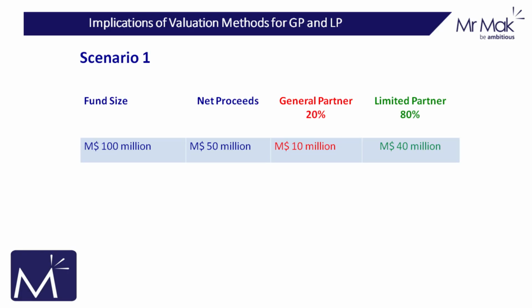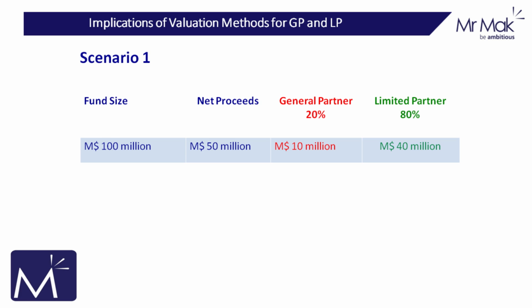Now, because most funds have a time horizon of about 10 years, the valuation method used and the distribution of profits between the GP and the LP can become complicated. Let's say we've got a 100 million fund, for example. It's in the third year of its existence and it receives 60 million after selling one of its companies in which it invested 10 million.